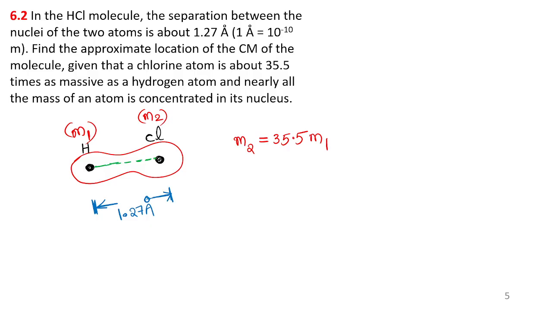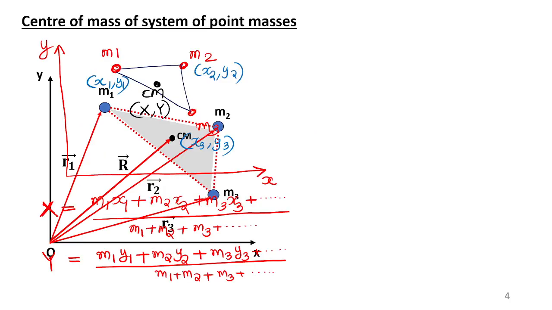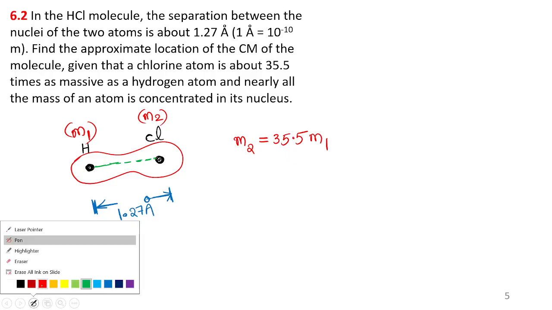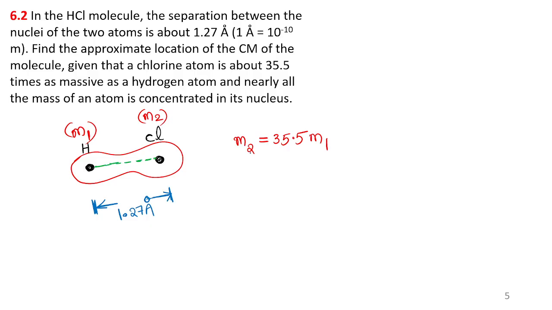Yes, sir. So we studied this formula, right? Sorry, m1 x1 plus m2 x2, that formula. We prefer that formula only. So let me draw the x-axis and y-axis because it is required. Let me draw the x-axis like this, joining hydrogen and chlorine. Let it be the x-axis. We can assume the x-axis and y-axis. There is no problem in that.